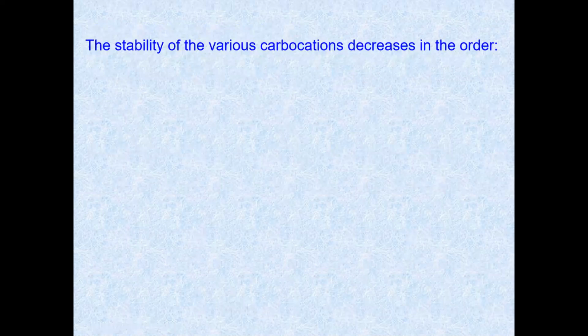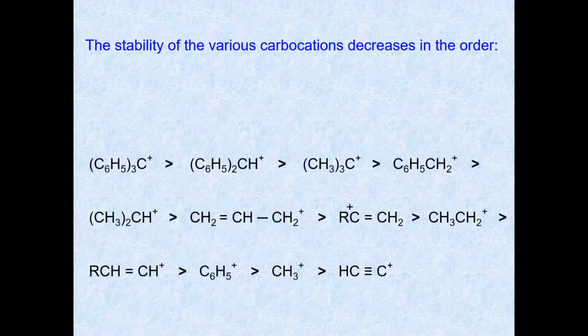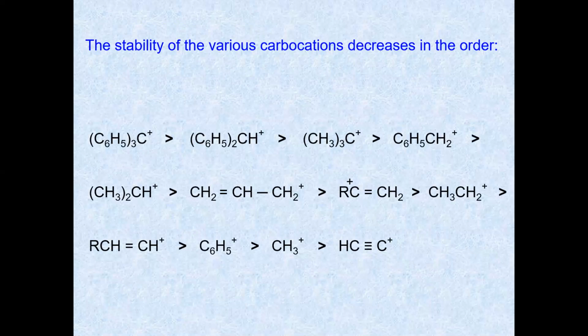The stability of various carbocations decreases in the order: triphenyl carbocation is greater than diphenyl carbocation, which is greater than phenyl carbocation, and so on, increasing in order, with the least stable being the one with a triple bond.